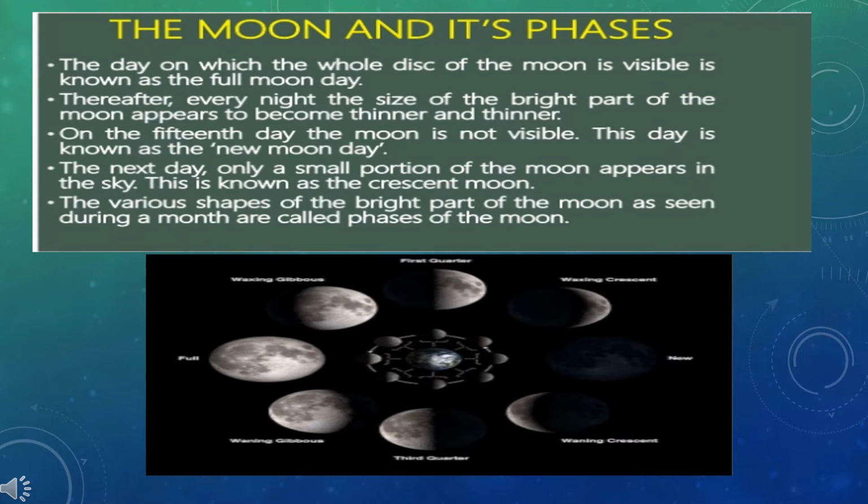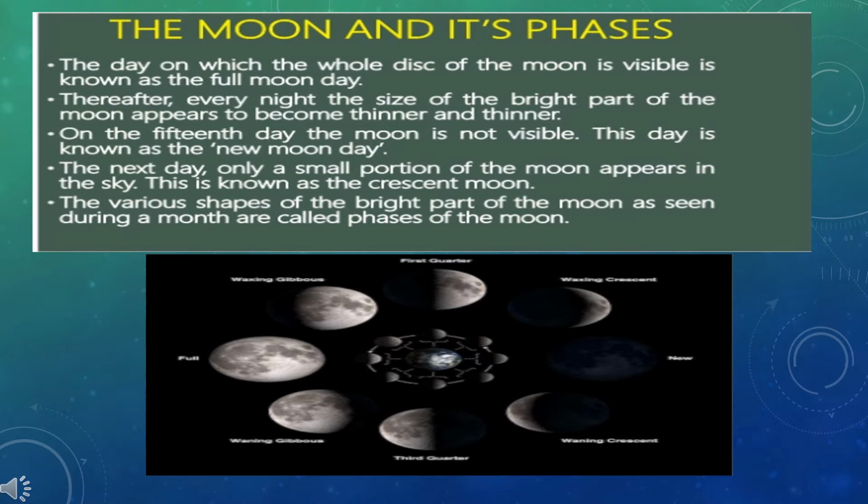The moon and its phases. The different shapes and sizes of the moon in the night sky might have amused you. The different shapes of the bright part of the moon observed during a month are called phases of the moon. When the moon appears as a full circular disk on a night, it is known as full moon. After this, on every consequent night, the size of the bright and visible part of the moon goes on reducing till the 15th night, and then it is not visible at all. This is known as the new moon.